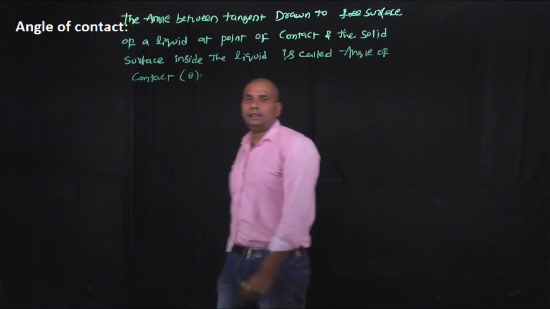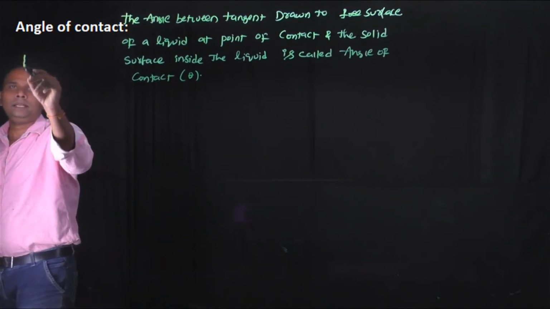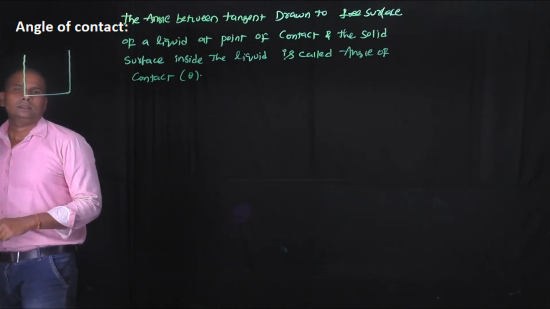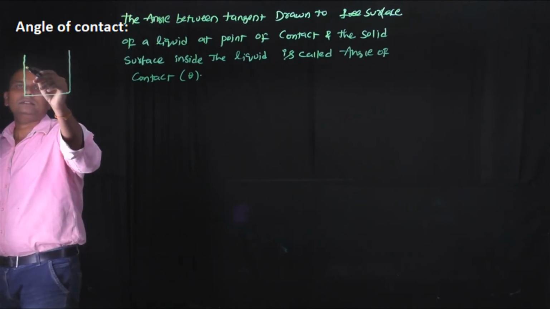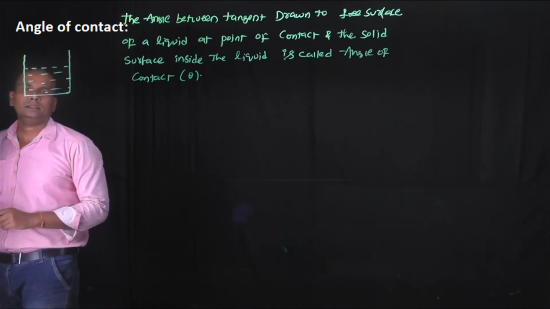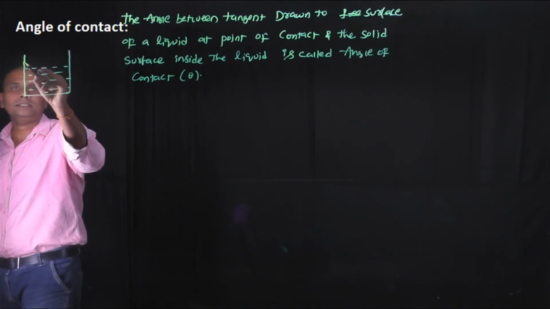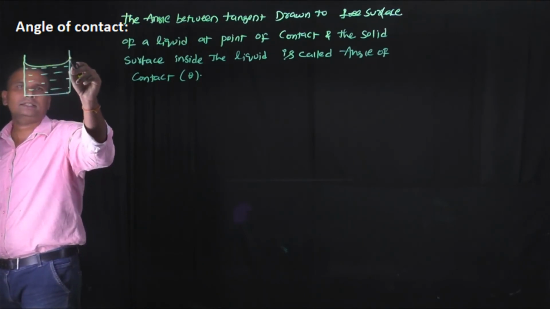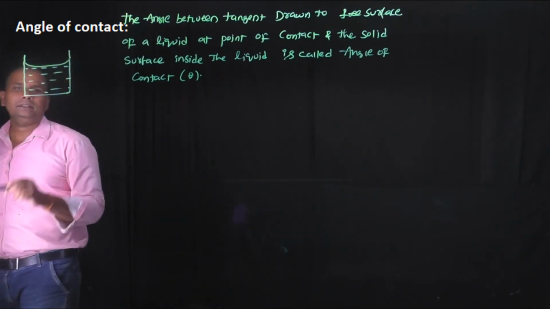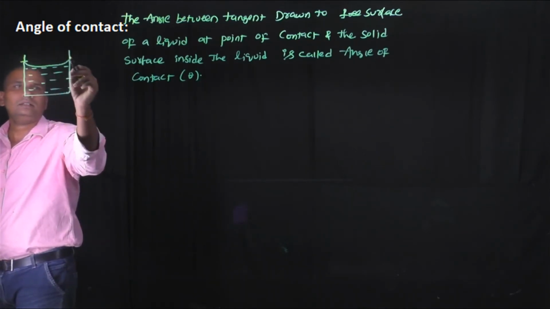Okay, let us consider there is a beaker like this. It is filled with some amount of liquid, and the free surface of the liquid forms the shape of a meniscus like this. Now, this free surface of the liquid is in contact with the solid surface here and also here.